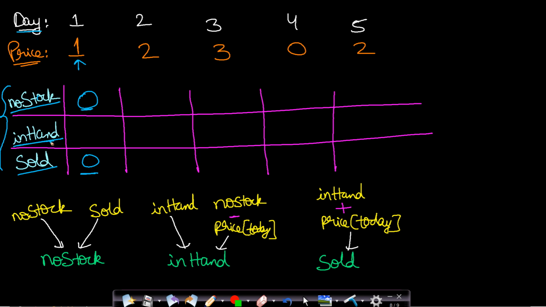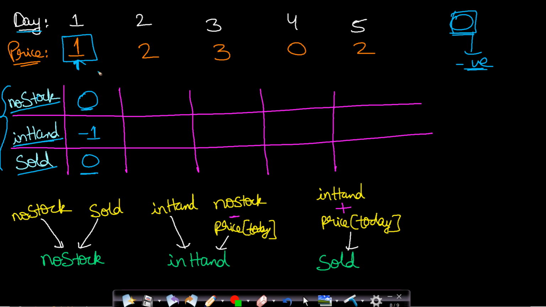The in hand state says that you will be having stocks in hand. On the first day, if you buy stock, then you will be spending money and you are not earning any money. So actually you will be starting, let's say, with profit 0. Then since you are spending money on the first day, it will go to some negative value. And what will be that negative value? That will be equal to the amount of your spending. The first day stock price is 1, so you are spending 1 unit of price on buying the stock on the first day. So this will go to -1.